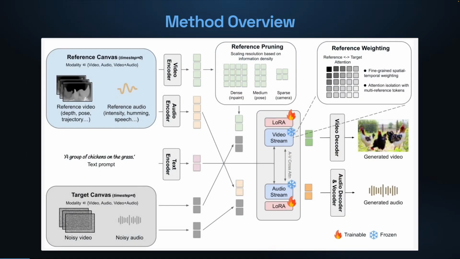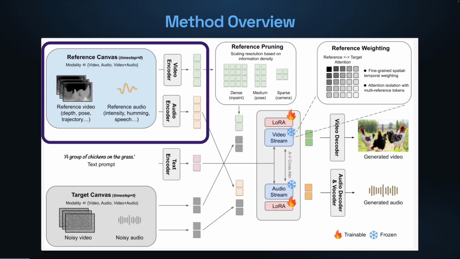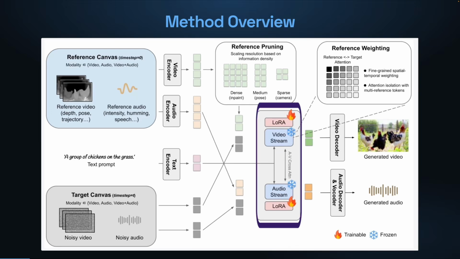AVControl places the reference control signal on a parallel canvas, that is, as additional tokens processed alongside the generation target in the model's self-attention layers. The only trainable component is a lightweight LoRA adapter. The audiovisual backbone remains entirely frozen. The model naturally distinguishes reference from generation using the per-token time step. Reference tokens are clean, while generation tokens carry the current noise level. No new layers and no modified positional embeddings are needed.